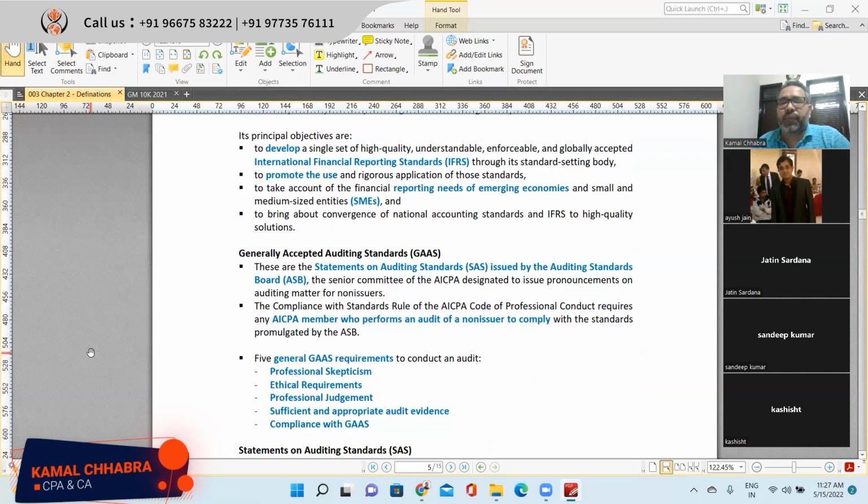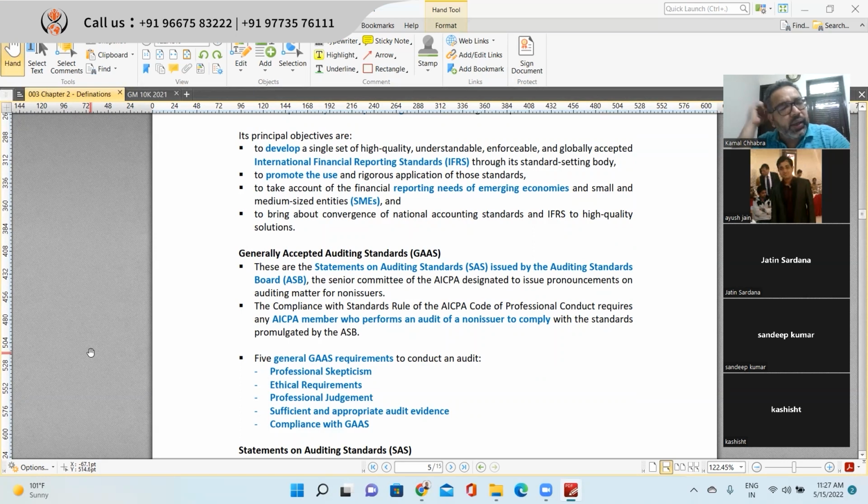So like if you have seen in the last 5 years in India also, when we were converting from Indian Accounting Standards to IFRS-aligned standards, and we were forming Ind AS, there also ICAI worked very closely with the IASB in developing those conversion standards as well.